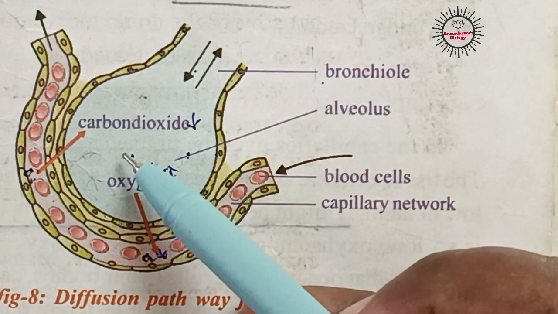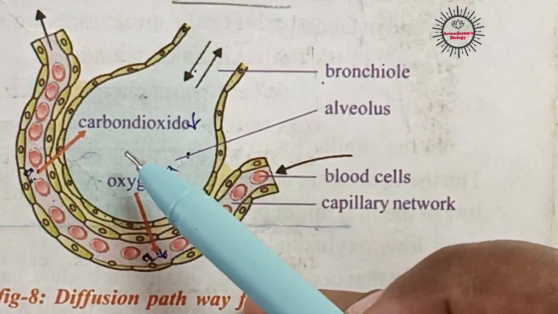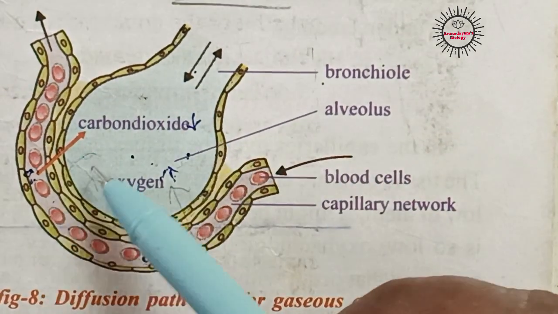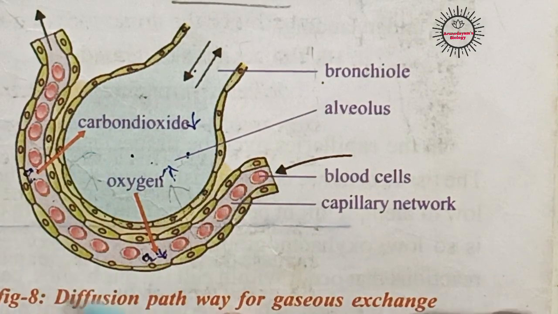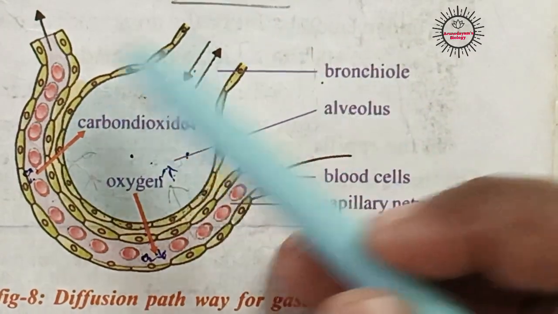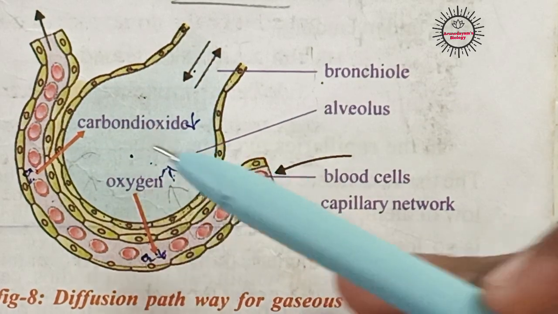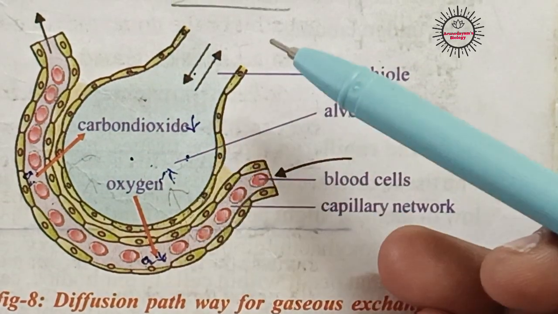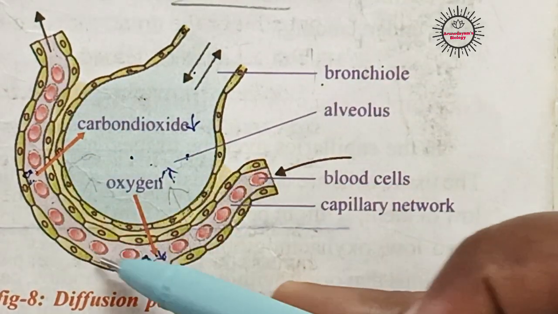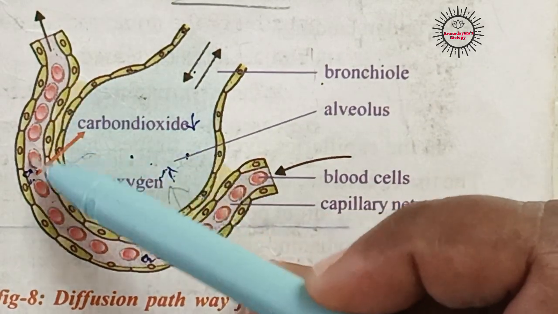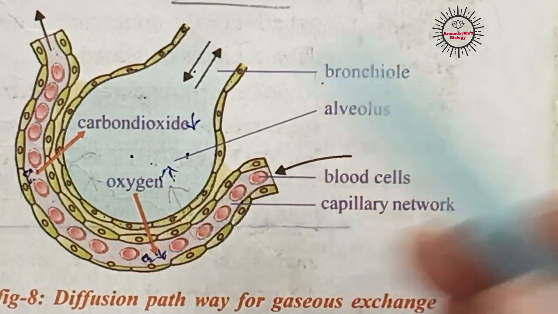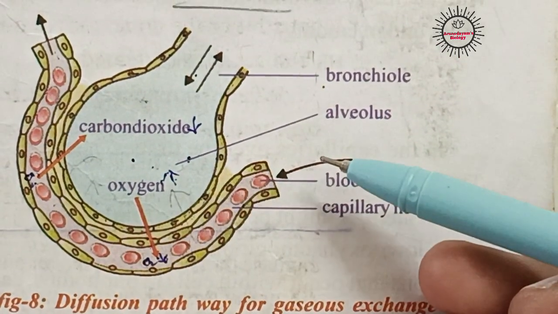And these alveoli are connected with an extensive network of blood vessels. These alveoli are connected with so many blood vessels. Here, for example, only one blood vessel was given. So this is one blood vessel which contains blood. Okay, so here is how exchange of gases takes place.